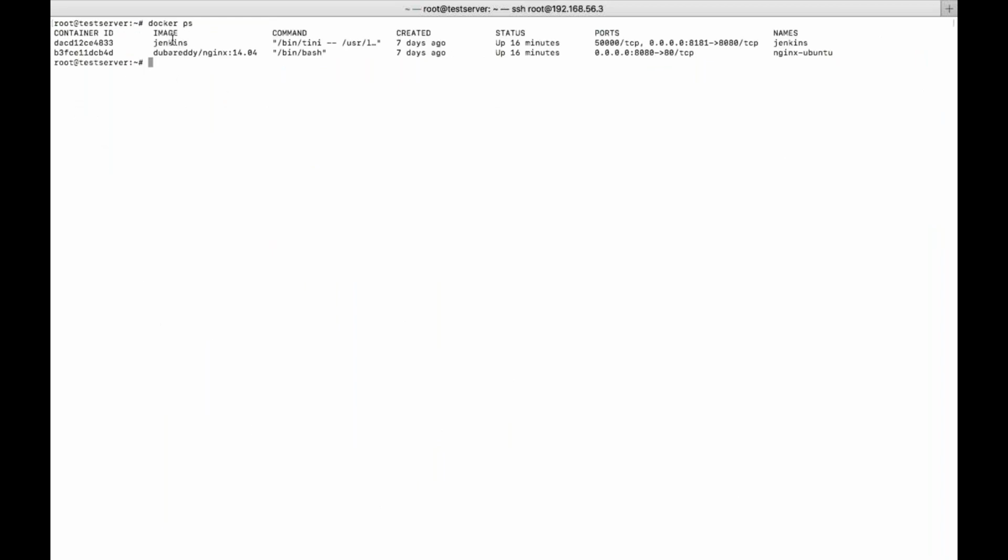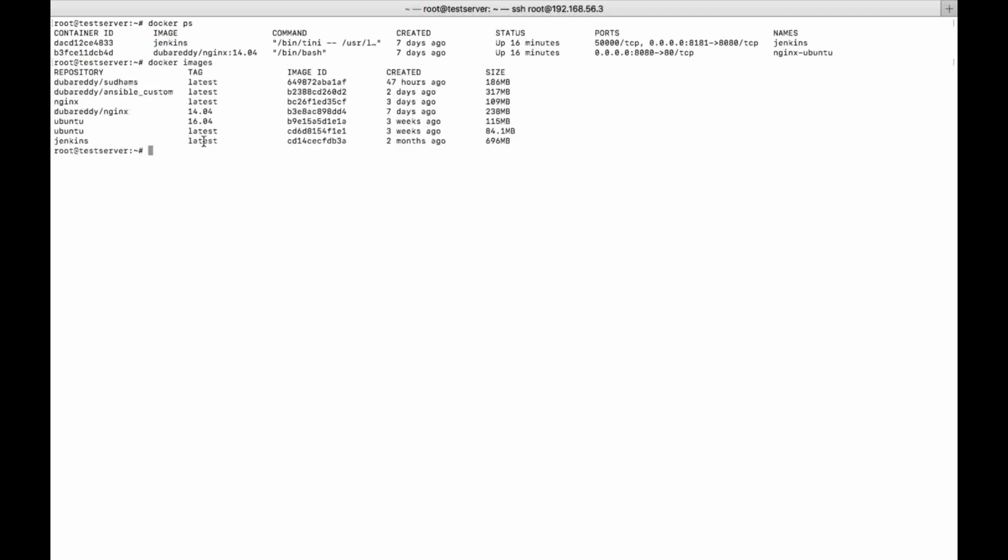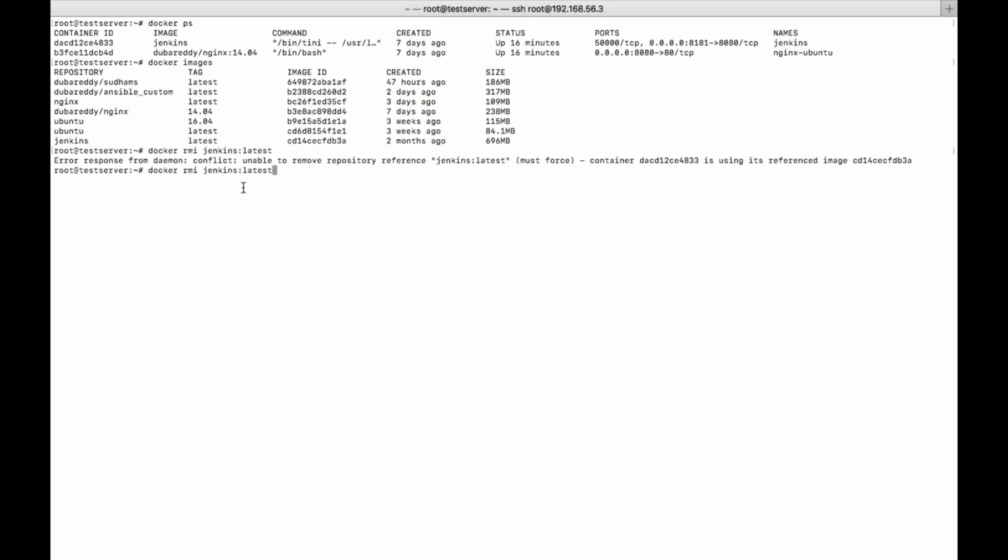What is the image name exactly? It is Jenkins latest, right? Yes, Jenkins latest. So let's try to remove it. What is the command? docker rmi, and then Jenkins latest. What it is saying is that the daemon has responded with an error: conflict, unable to remove repository reference jenkins:latest, container is running in the background. Even if we use force, let's see what will happen.